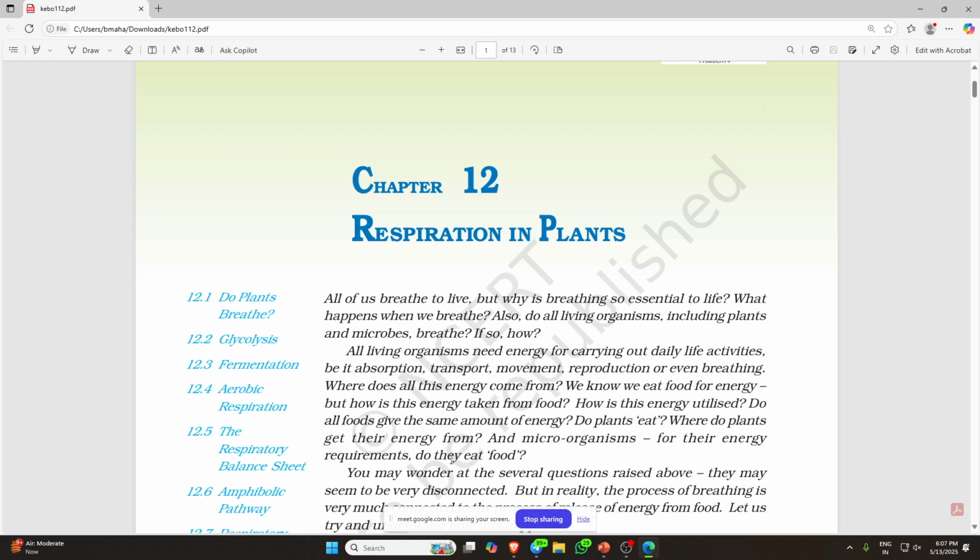So if we break down this word respiration, what do we mean by respiration? It is the breakdown of food and release of energy. When glucose is broken down, energy is released. If the food is broken down, energy is released. In these sentences, all living organisms need energy for carrying out daily activities, be it absorption, transport, movement, reproduction, or even breathing.